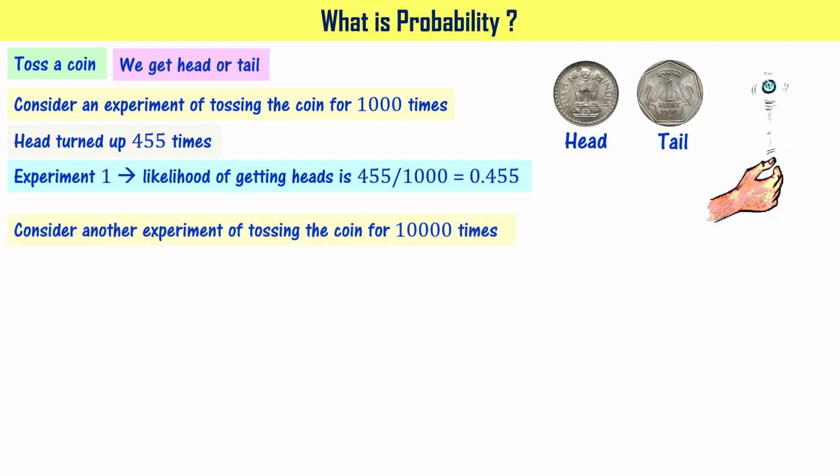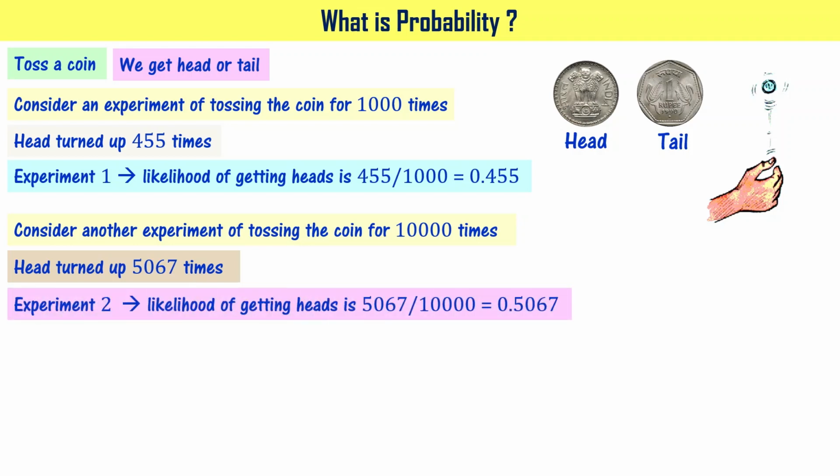Let us consider another experiment of tossing the coin for 10,000 times. When you do that, let's say that head had turned up 5067 times. This experiment is saying that the likelihood of getting heads is 0.5067. That is 5067 divided by 10,000, right?